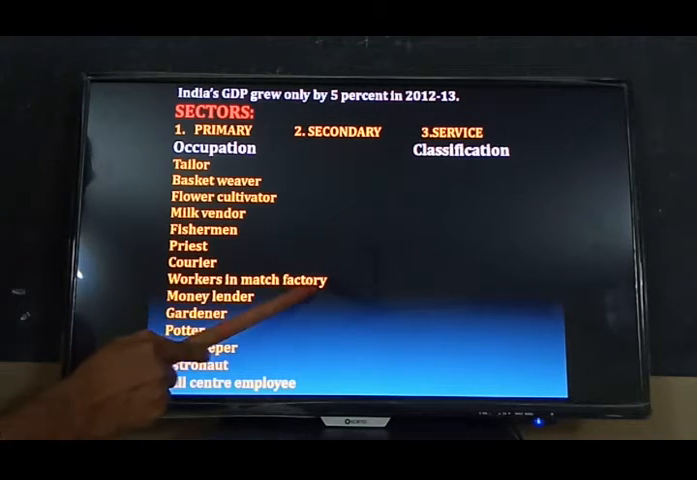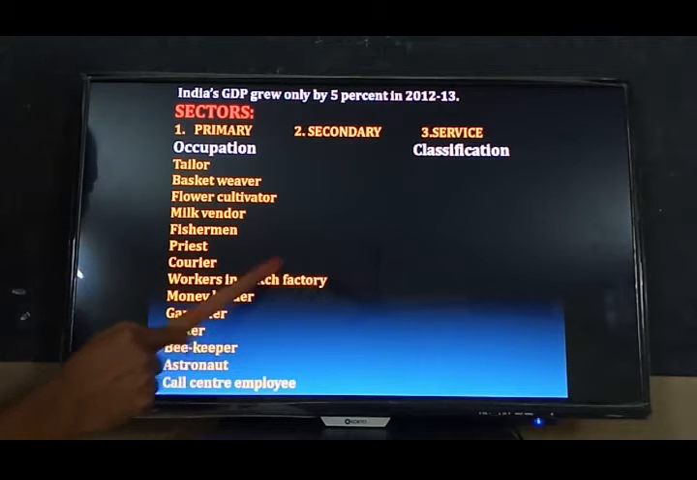Workers in match factory. Factory comes under the secondary sector. Money lender.